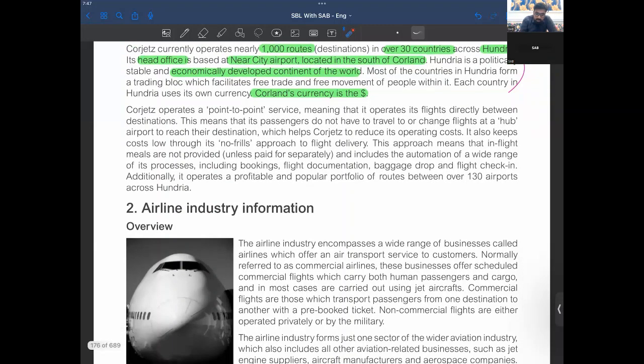So Corjets operates a point-to-point service, meaning that it operates its flights directly between destinations, right? So it's a point-to-point service they operate. They do not have a hub airport. They just have direct destinations, right? This means that its passengers do not have to travel or change flights at a hub airport to reach their destination. I hope you guys have an idea of a hub airport.